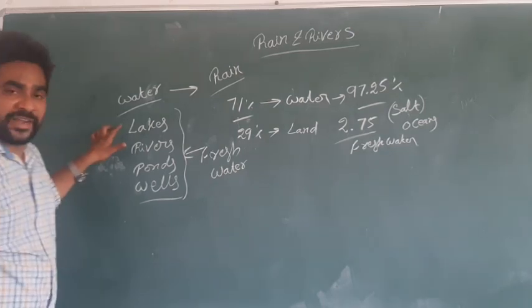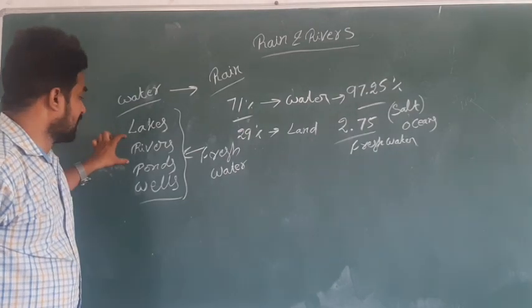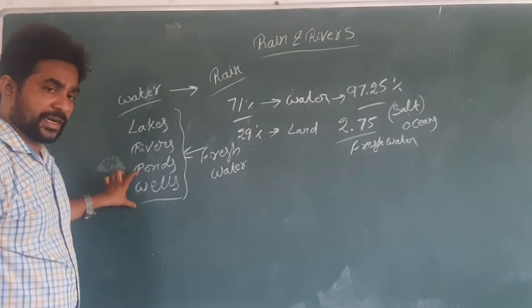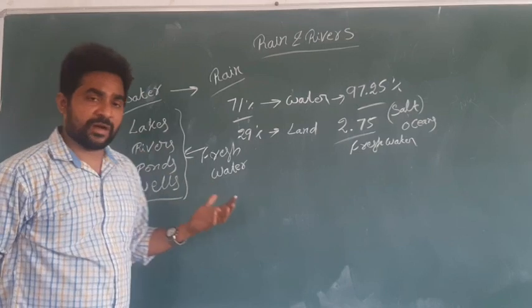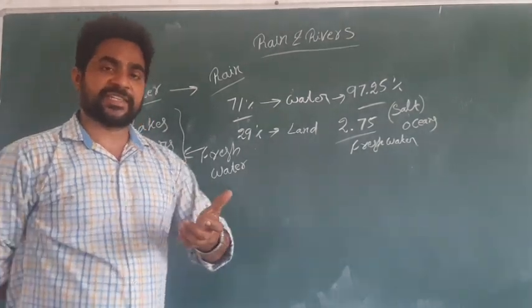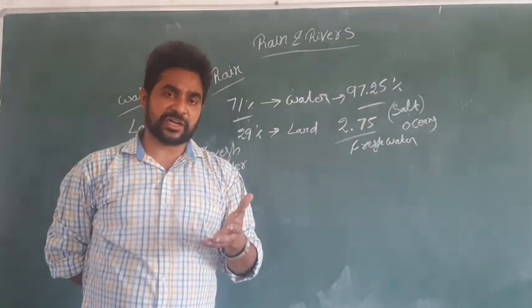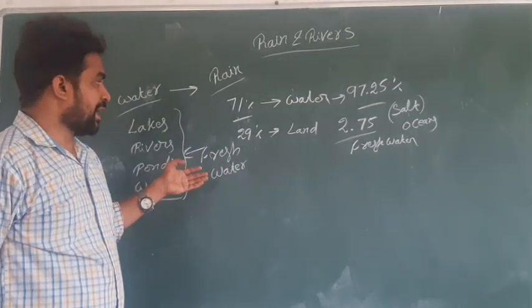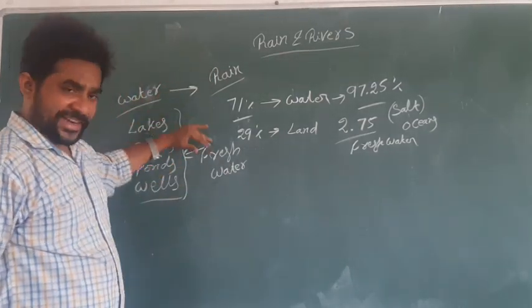The water is available in the form of lakes, rivers, ponds, and also wells. And some of the water is available in the form of ice caps. Take an example like the Alps mountains and also the Himalayas. And also, if you take an analysis,